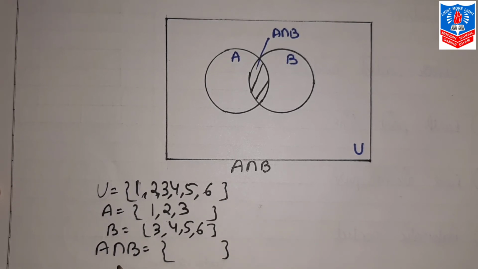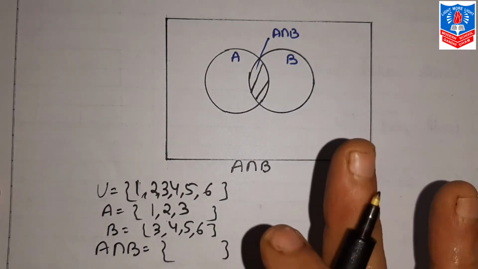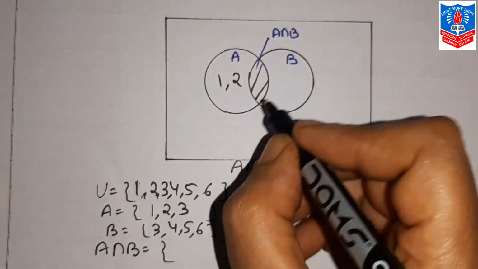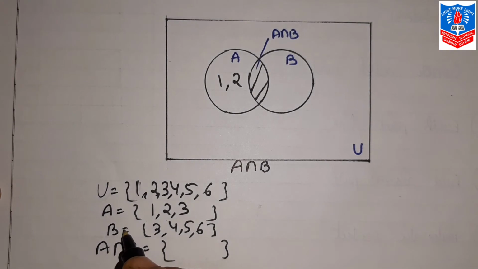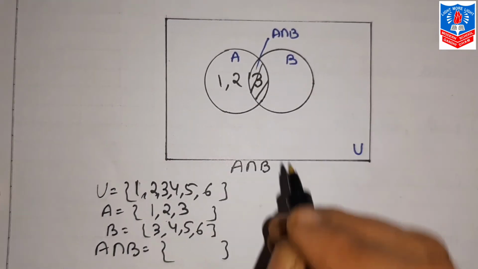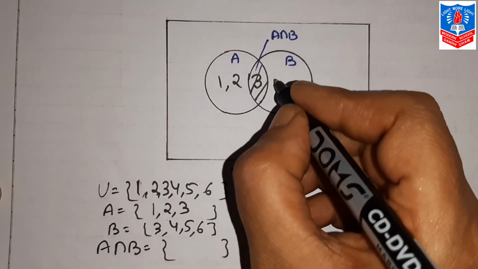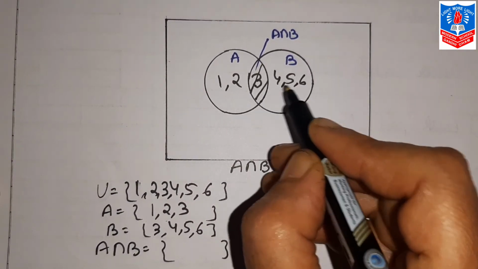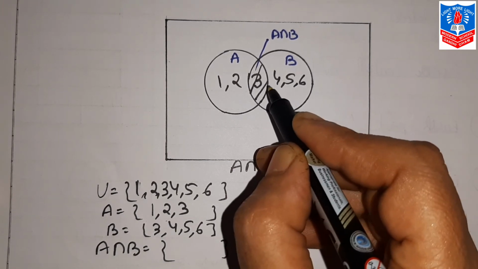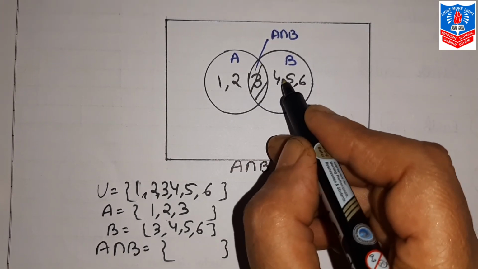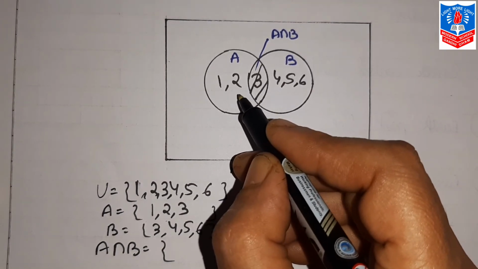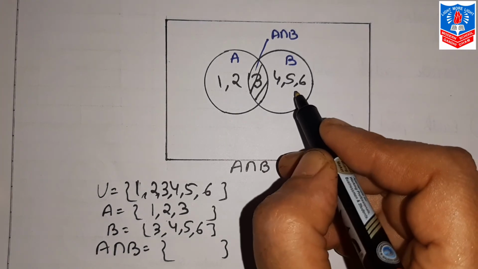We are supposed to find A intersection B. Here 1, 2, 3 are in A. 3 is in B also, so I have written it in the middle, and 4, 5, 6 are in B. Now what is common, which element is there in A as well as in B?